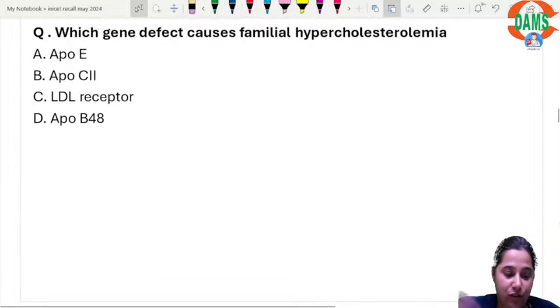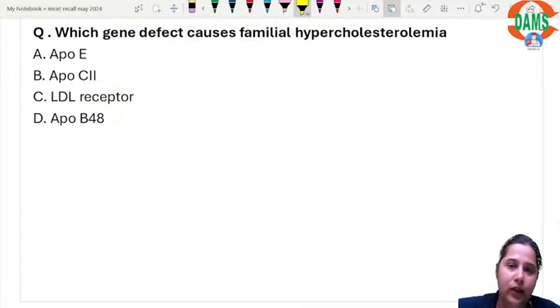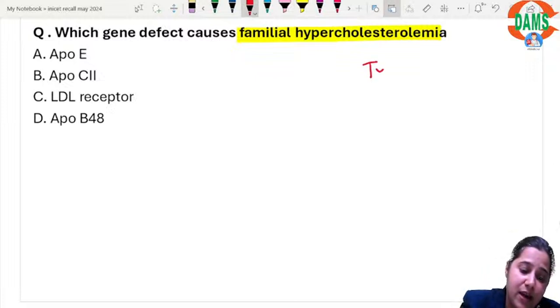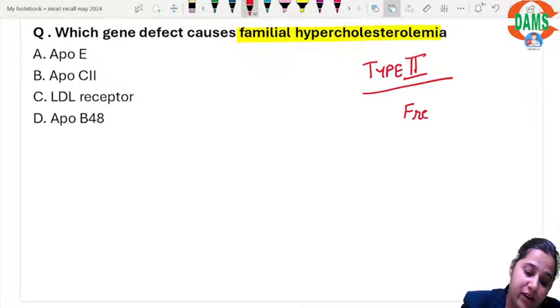The next question. Which genetic defect causes familial hypercholesterolemia? This runs in families, and the most common of all the familial hyperlipoproteinemias is familial hypercholesterolemia. This is type 2 familial hyperlipoproteinemia according to the Fredrickson classification.